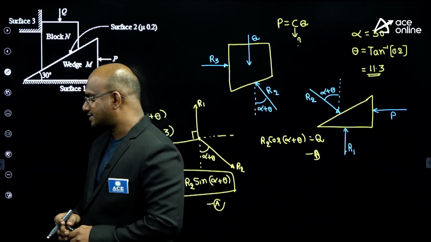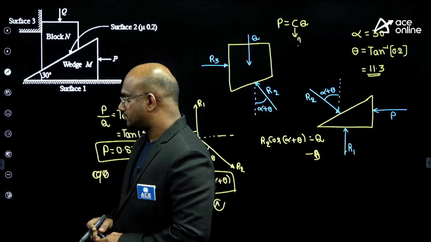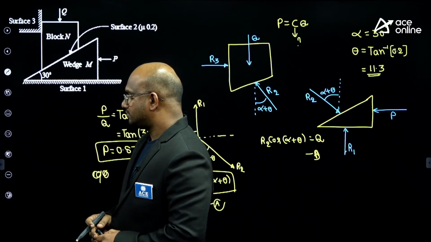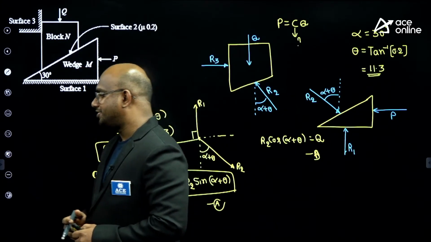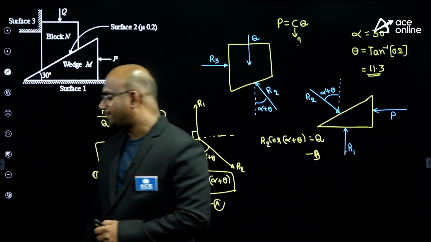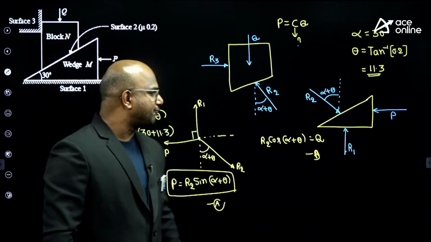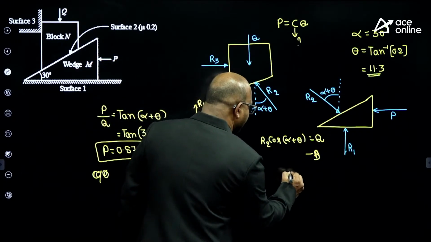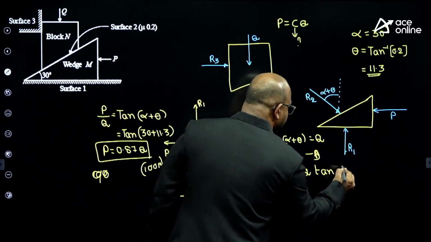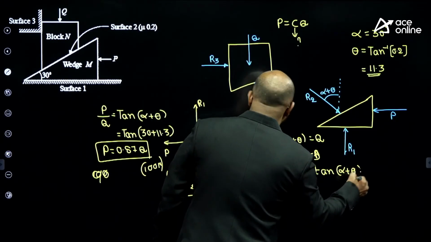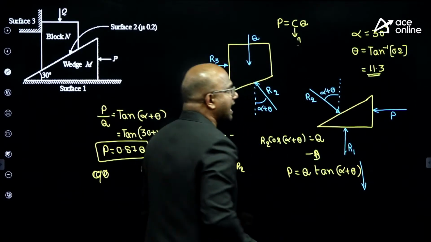Let's give the answer. Definitely a bad wedge. Very good, it is a bad wedge. So how can you minimize this? Simple logic: P equal to Q into tan of alpha plus theta. So my alpha plus theta should be as small as possible.